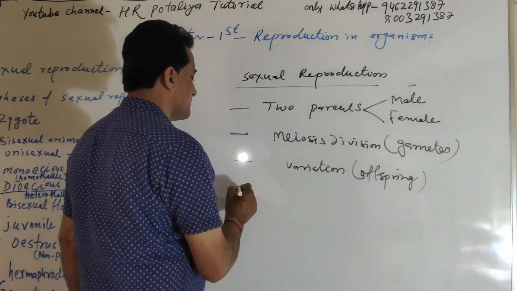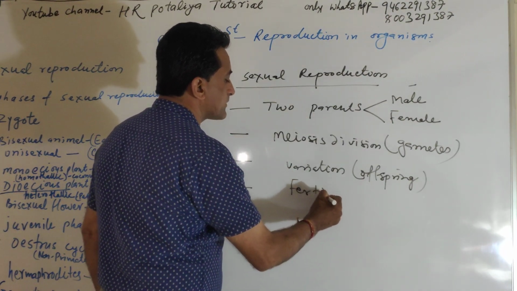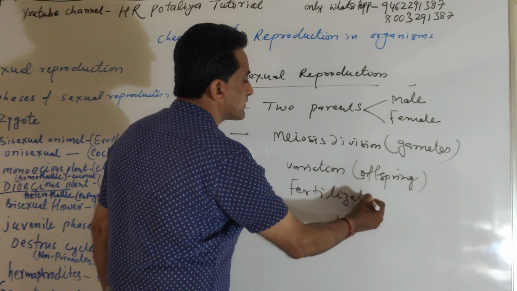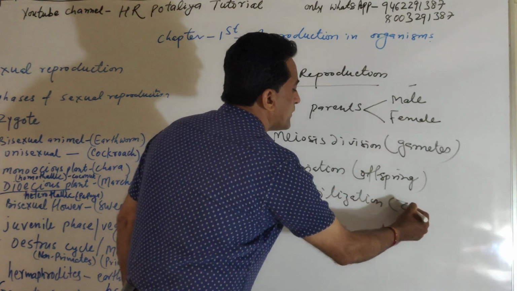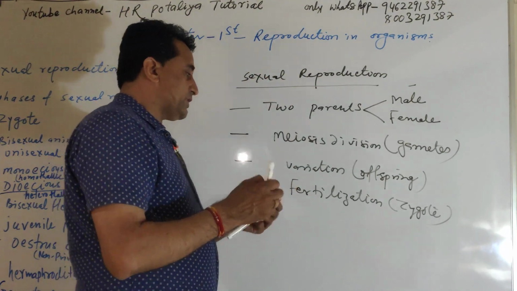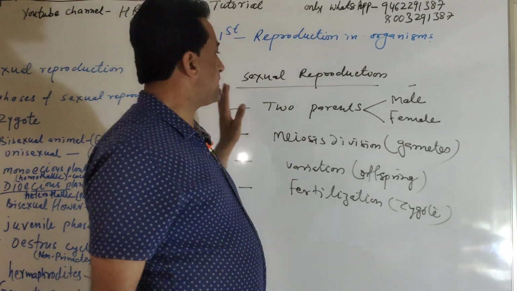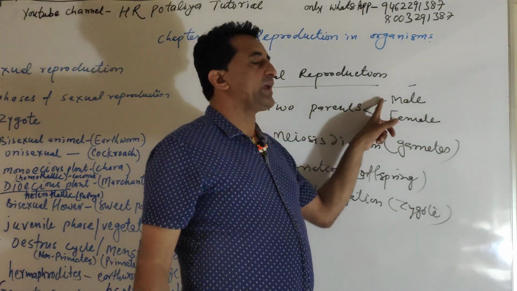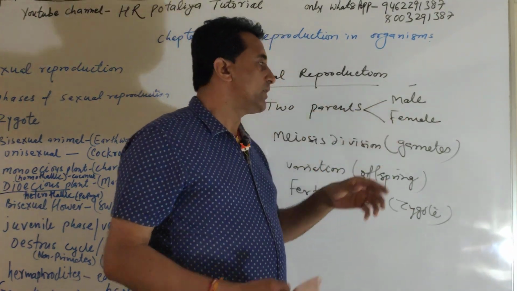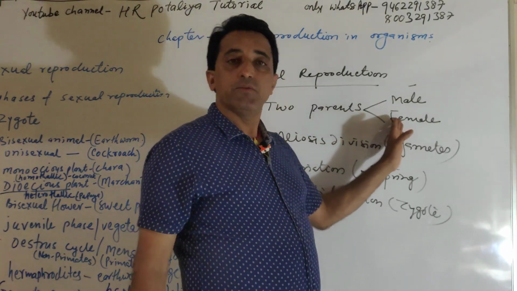And another characteristic is fertilization, meaning formation of the zygote. Sexual reproduction means a reproduction where there are two parents, one male, another female. The male parent produces the male gametes, and the female parent produces the female gametes.